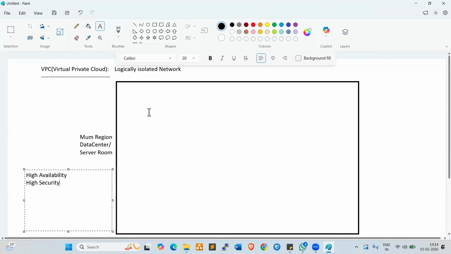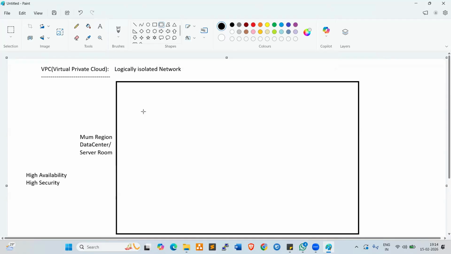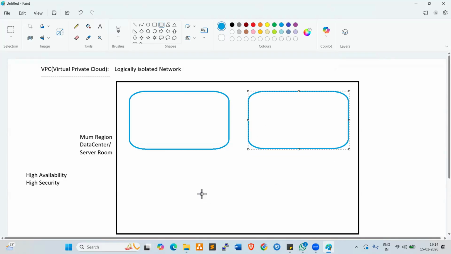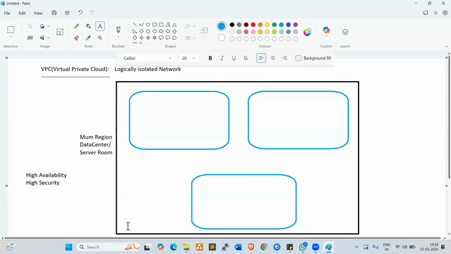So here, to maintain the availability, every cloud platform is using zones, availability zones, right? So why do we require zones? Why are the companies using zones? These zones we can also call data centers, but these are the DR data centers, disaster recovery data centers, right?